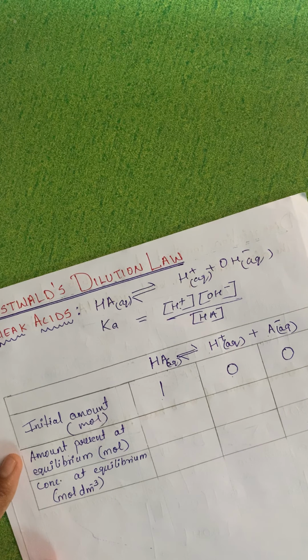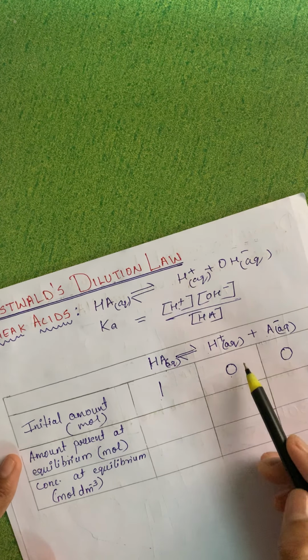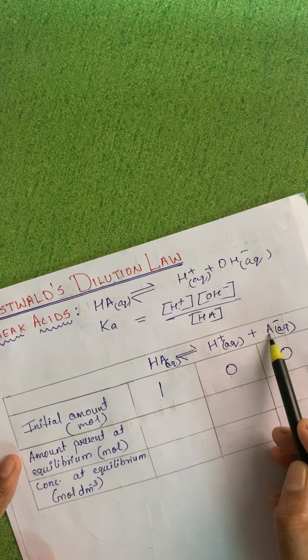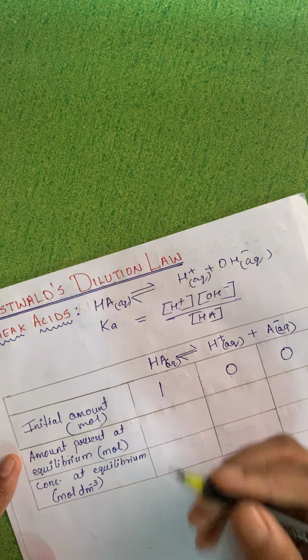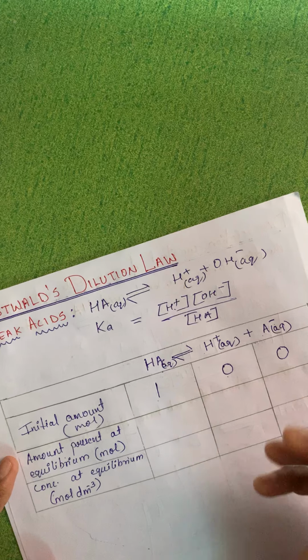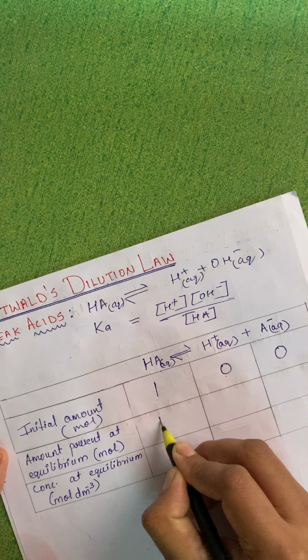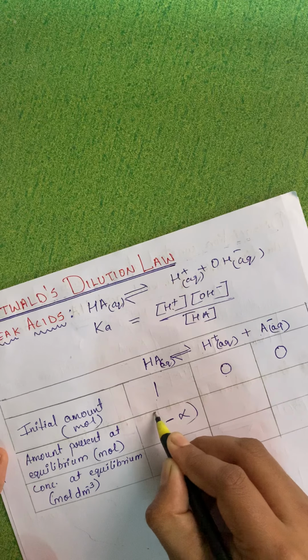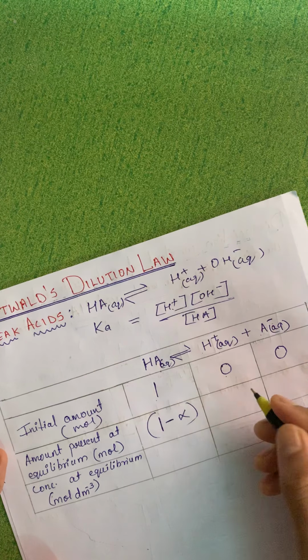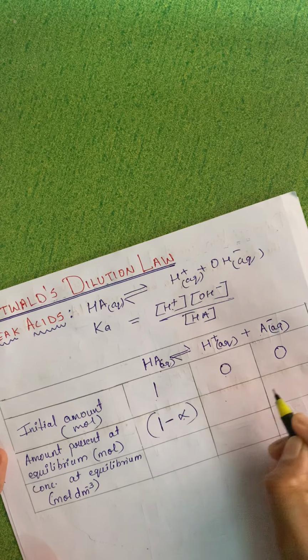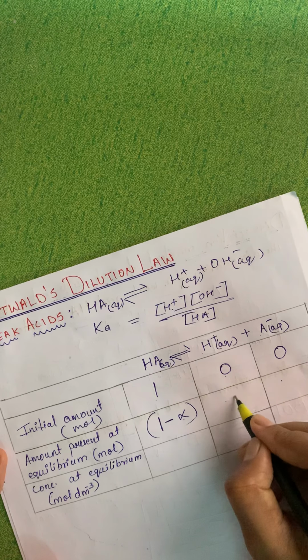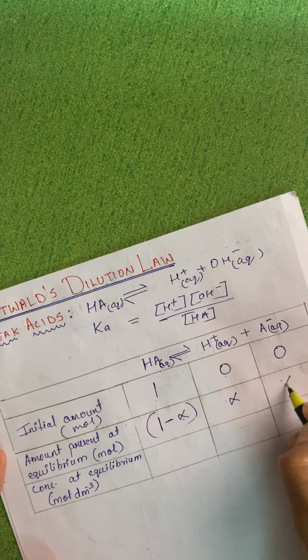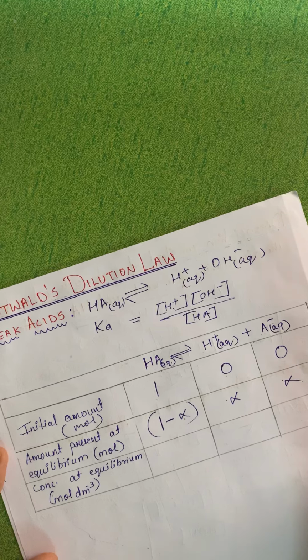If alpha molecules are getting dissociated, from 1 I have to deduct alpha. So 1 minus alpha remains, and alpha H plus and alpha A minus will be generated.